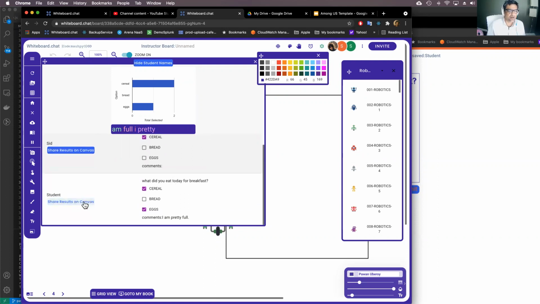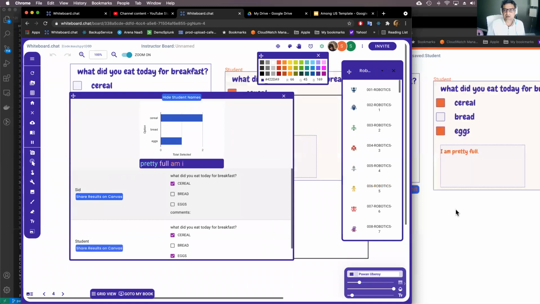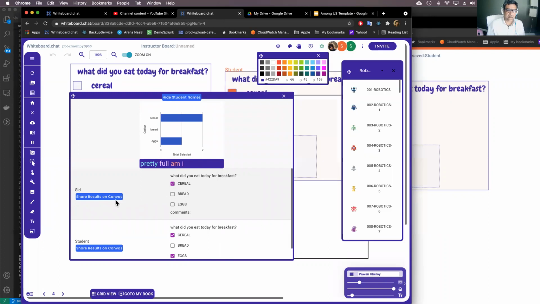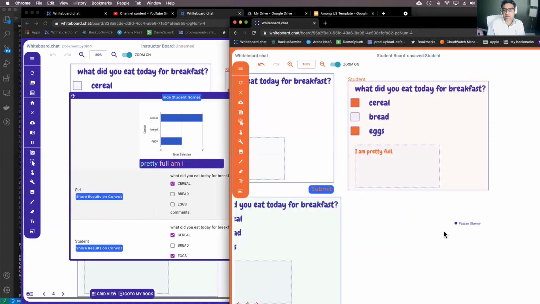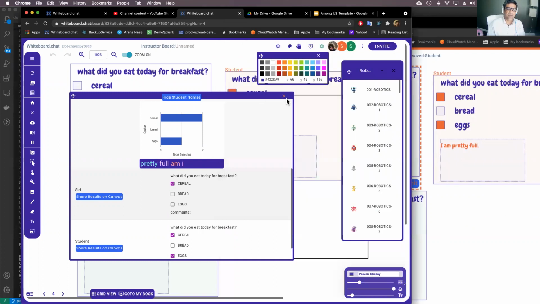You can also show the results on the canvas. If you want to put the results back on the canvas so that it is shared with the kids, either with their names or without their names, you can just click this button. And you can see that now the student's name is shown to everybody as well as their answers. So they can all see what Sid ate and what the student ate. It's easy to share them without sharing your screen as well.